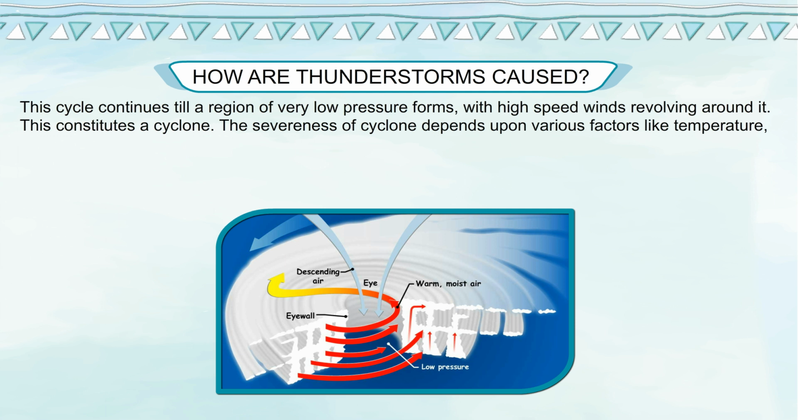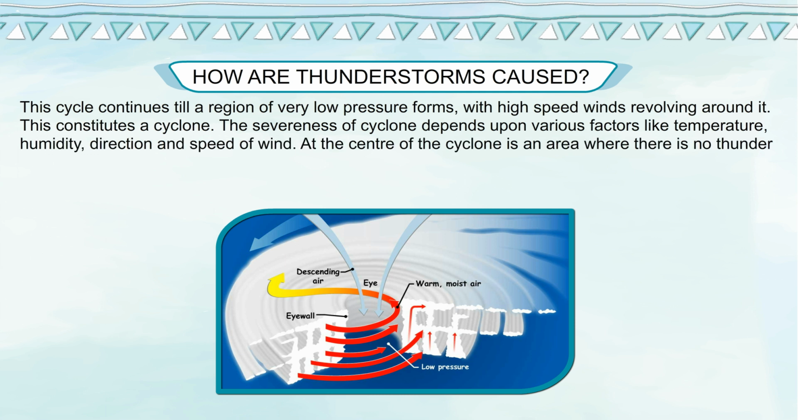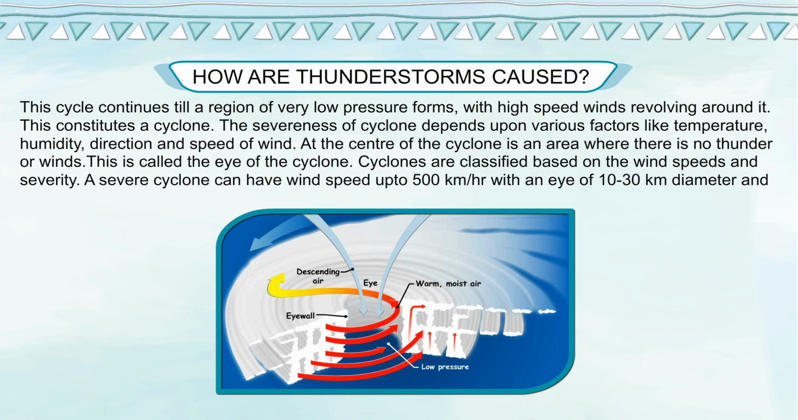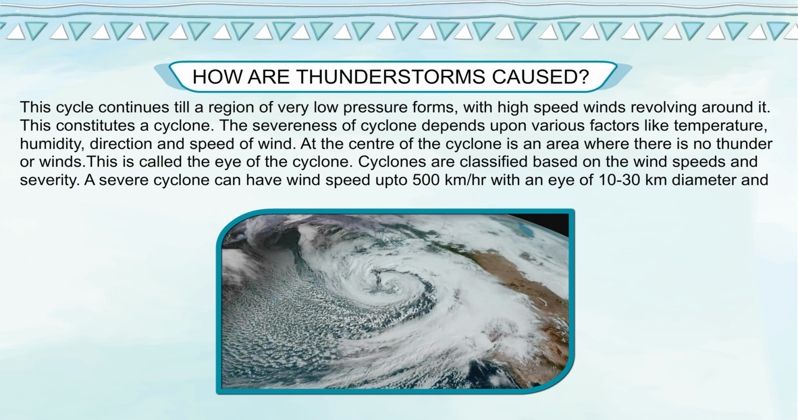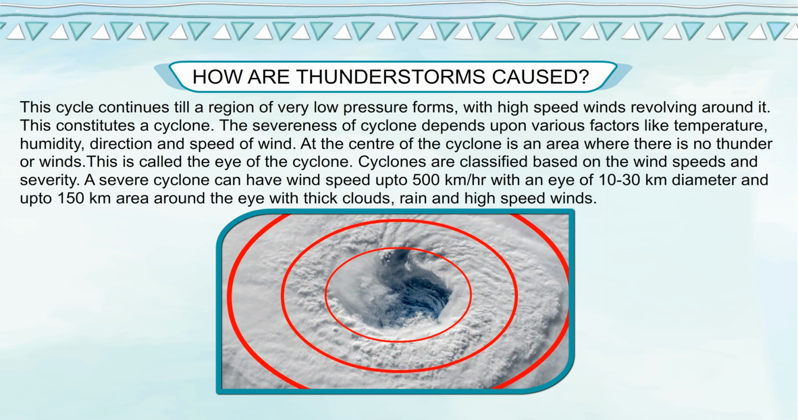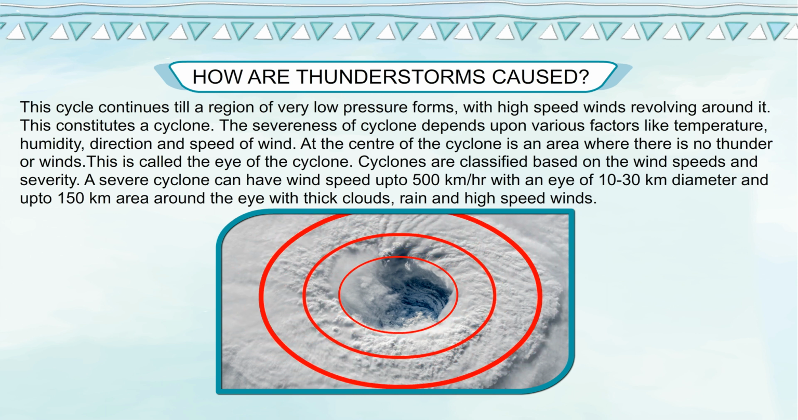This constitutes a cyclone. The severeness of a cyclone depends upon various factors like temperature, humidity, direction and speed of wind. At the center of the cyclone is an area where there is no thunder or winds. This is called the eye of the cyclone. Cyclones are classified based on the wind speeds and severity. A severe cyclone can have wind speed up to 500 km per hour with an eye of 10 to 30 km diameter and up to 150 km area around the eye with thick clouds, rain and high-speed winds.